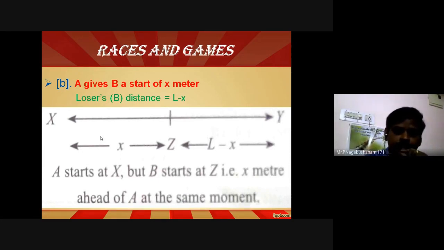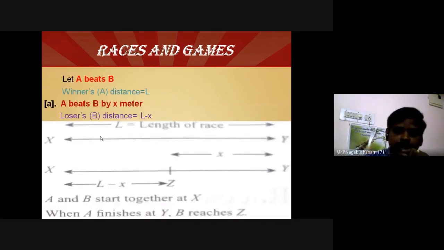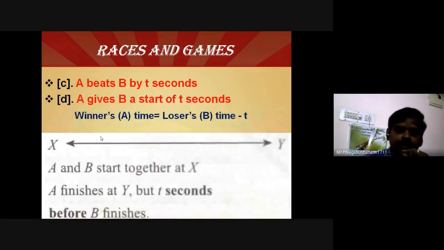We can talk in terms of X. Both these two cases are in terms of distance X. See the third case. A beats B by T seconds. Assume both start at X, the starting point. Starting distance is 0. If A and B start at a distance, then the starting point is 0 meters.